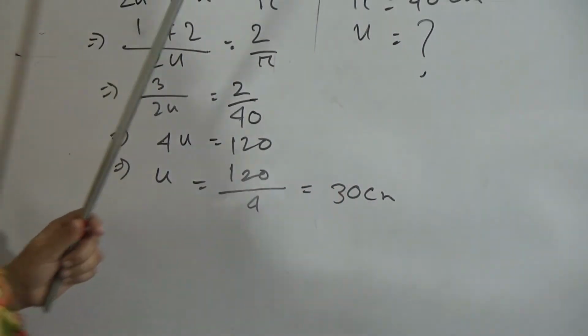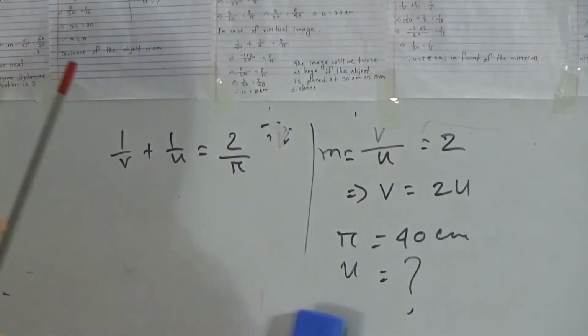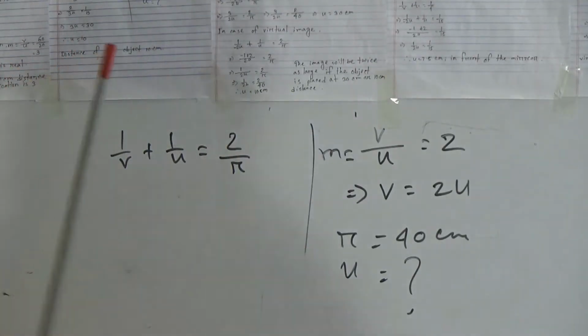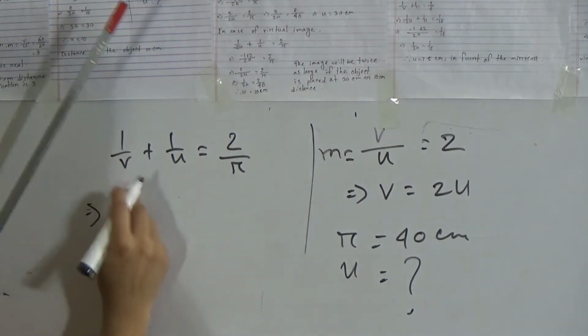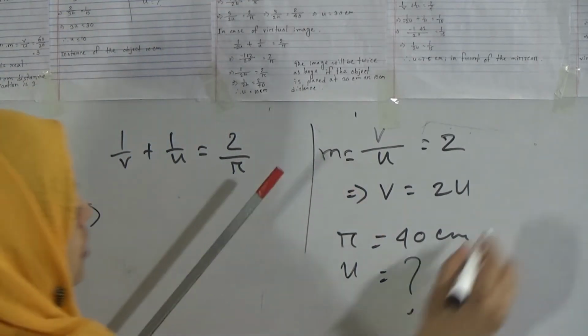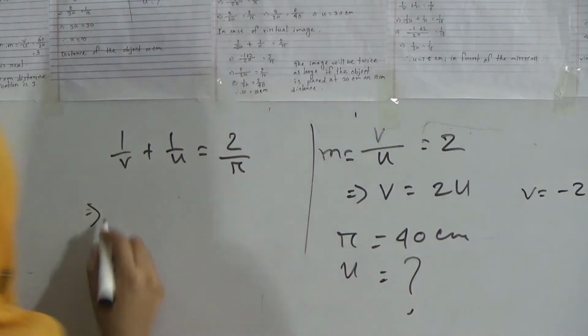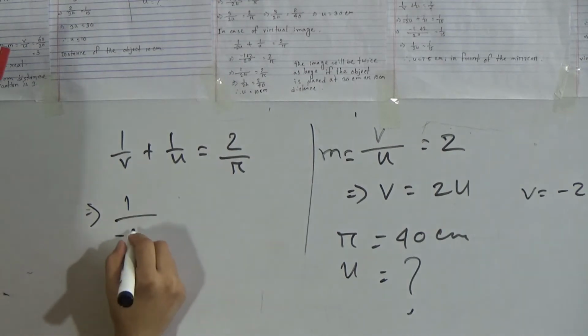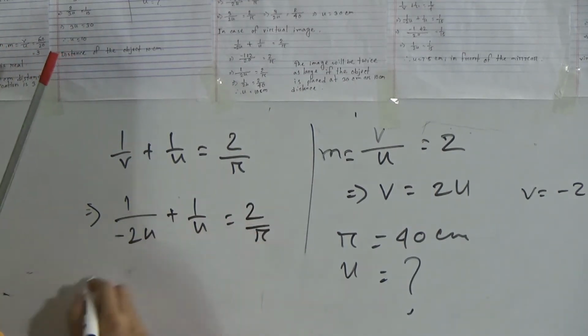Now we will solve for the unreal image, okay, that means virtual image. For virtual image v will be minus, so v equals minus 2u. Okay, so I have to write minus 1 by 2u plus 1 by u equals 2 divided by r.